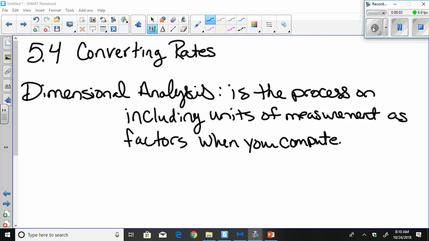Pre-Algebra, Chapter 5, Section 4, Converting Rates. Dimensional analysis is what we're going to be using today, and it is the process of including units of measurement as factors when you compute.